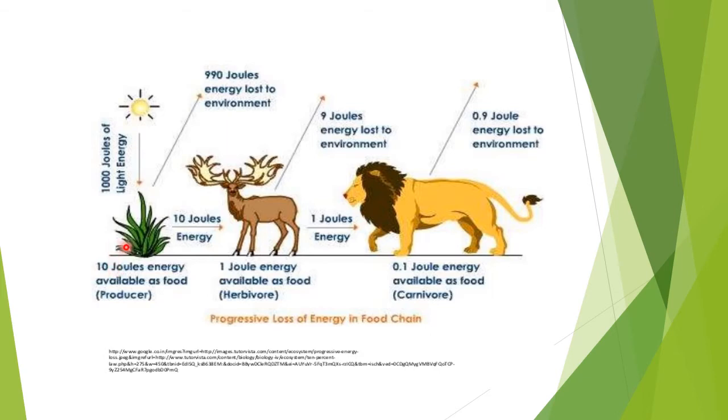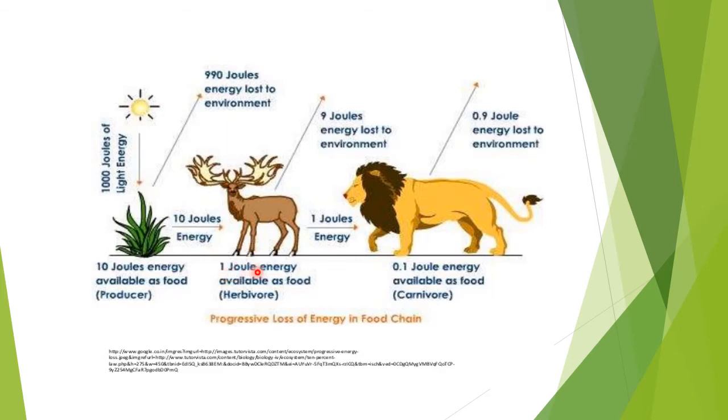From the grass, or from the producer, energy will now pass to the herbivores, that is your primary consumer, and only 10% of the energy will pass from producer to herbivore. So 10 joules, 10% is 1 joule.